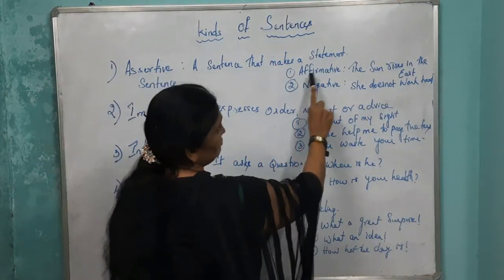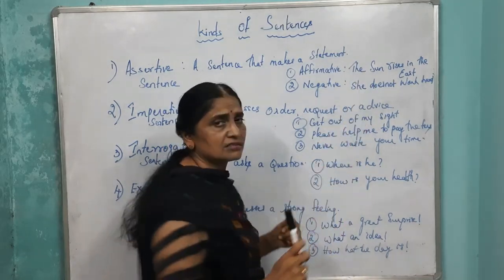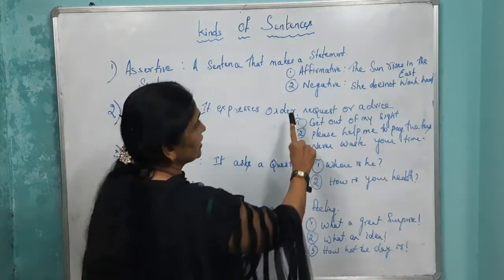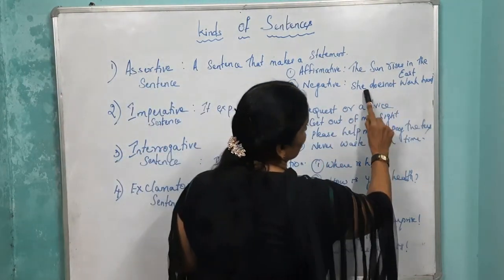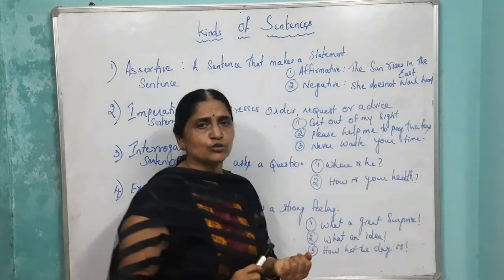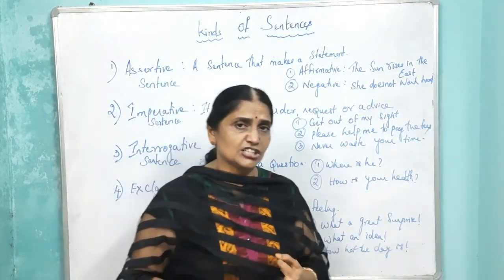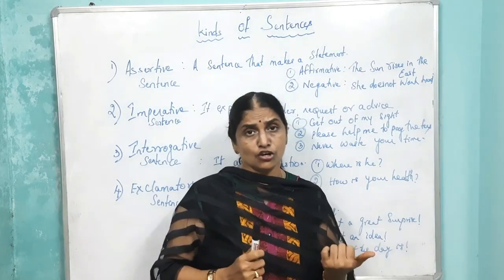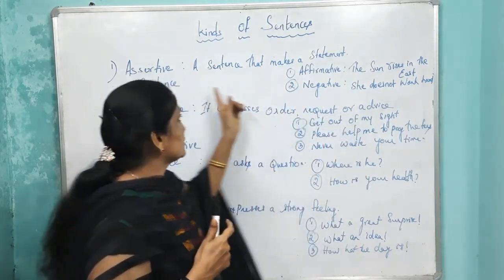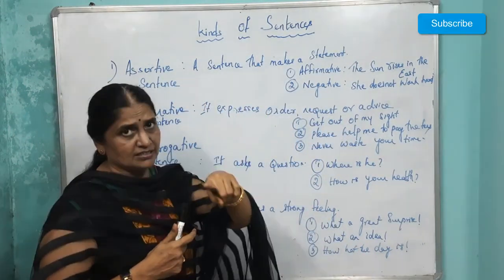Now just look here. Affirmative example is the sun rises in the east. Now negative sentence. She doesn't work hard because you have this not. Whenever you get not, does not, did not, have not, could not, cannot, all that states negative sentence.